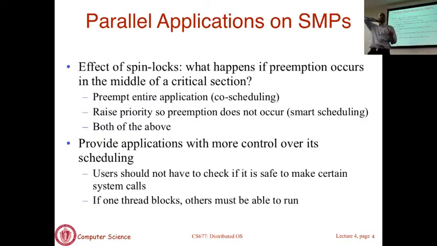And the reason this is useful is that parallel applications also communicate. The threads frequently send messages between one another. Okay. So if thread A sends a message to thread B, and thread B was not running at the moment, you have to wait until that thread gets scheduled before that message is received and processed. If you schedule them both at once, then you can send a message, that message is received, and maybe a response is all sent in the same time slice.